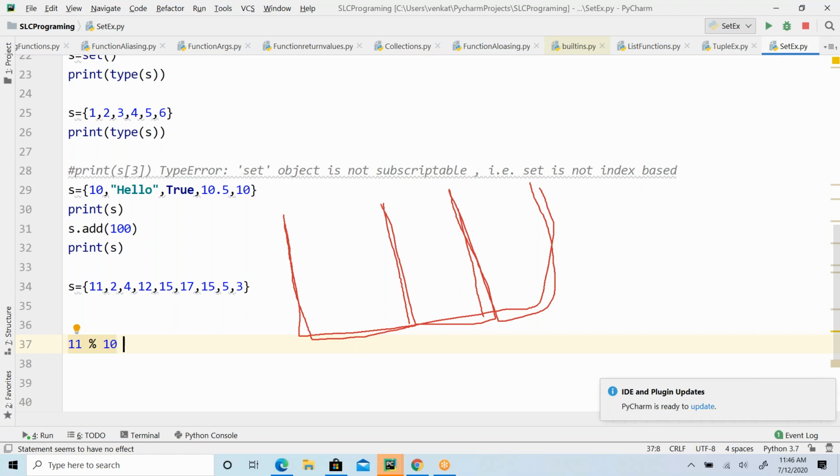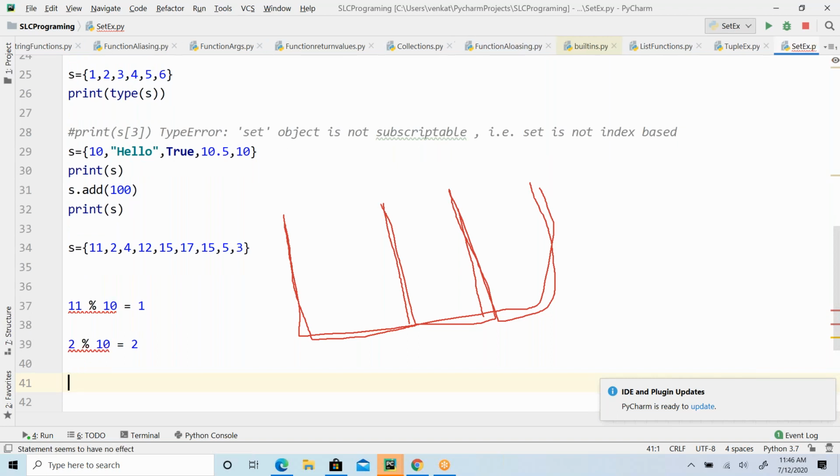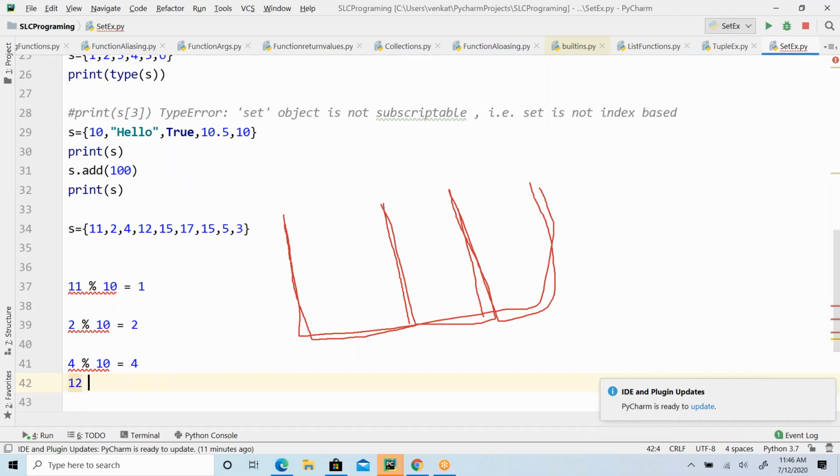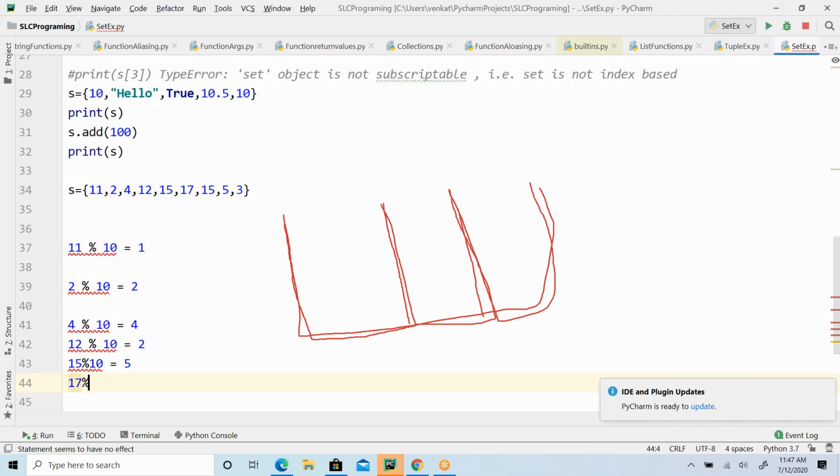It gives me the remainder. 11 mod 10, the remainder is 1. 2 mod 10, the remainder is 2. Then 4 mod 10 gives remainder 4. 12 mod 10 gives remainder 2. 15 mod 10 gives remainder 5. 17 mod 10 gives remainder 7.